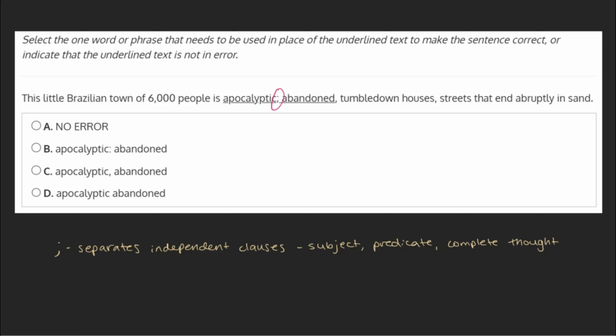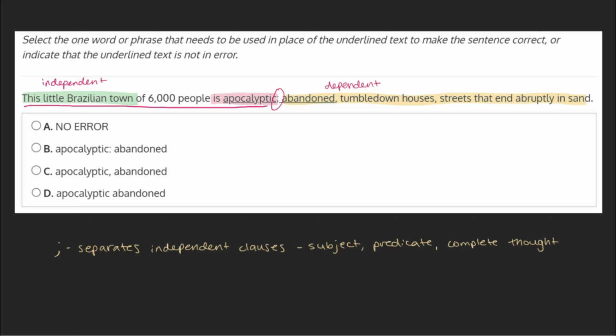Our first clause, this little Brazilian town of 6,000 people is apocalyptic, is independent. The subject is this little Brazilian town, and the predicate is apocalyptic. The second clause, however, abandoned tumble-down houses, streets that end abruptly in sand, is not.